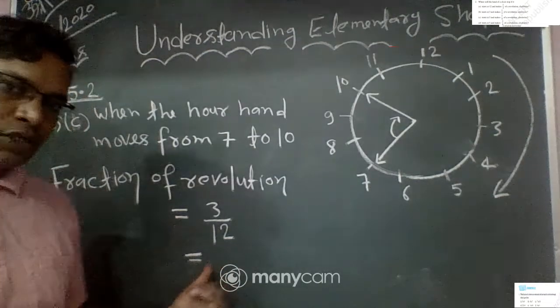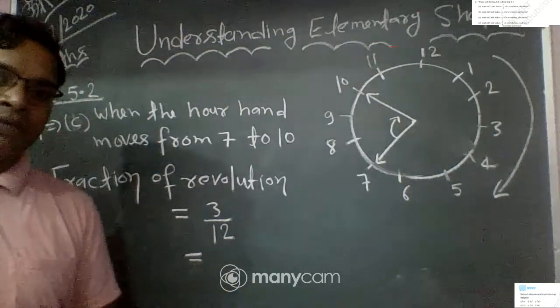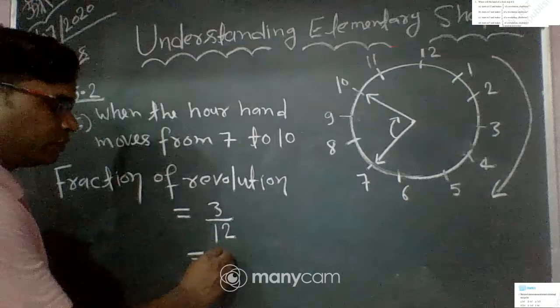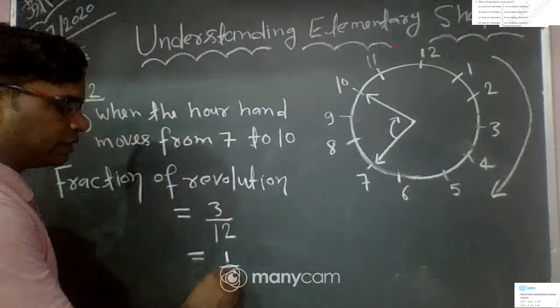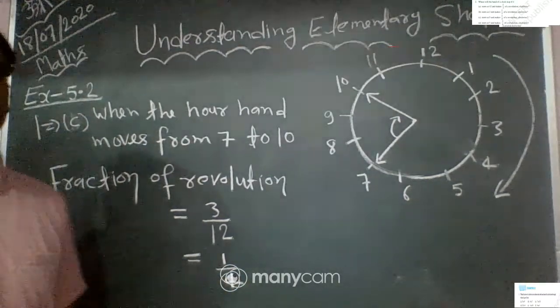If you simplify it, you obtain 3 ones are 3, 3 fours are 12. In this way, you obtain 1 by 4. Clear?